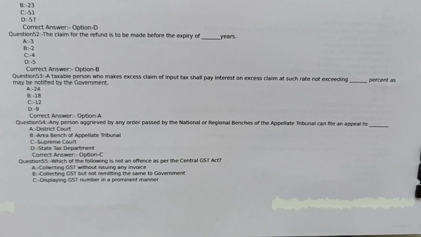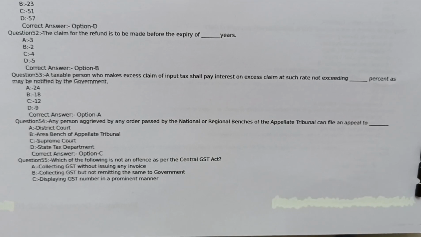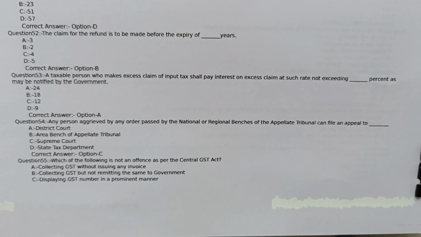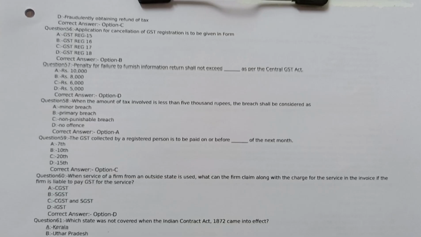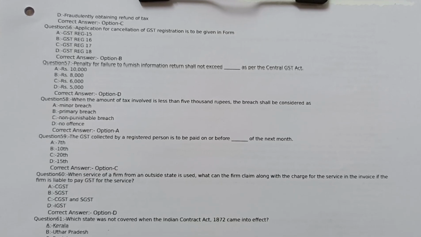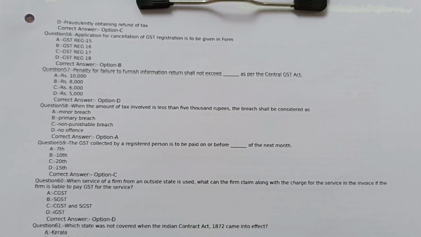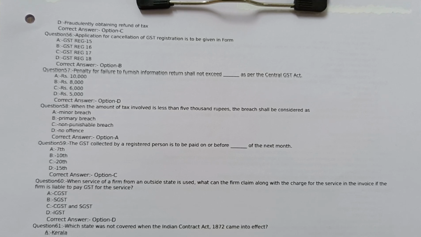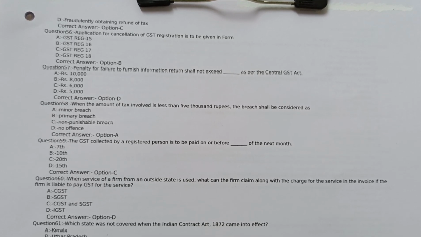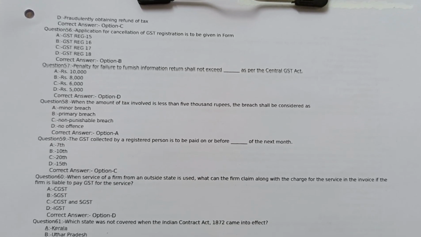Option C displaying GST number in a prominent manner. Option D fraudulently obtaining refund of tax. Correct answer option C. Displaying GST number in a prominent manner.